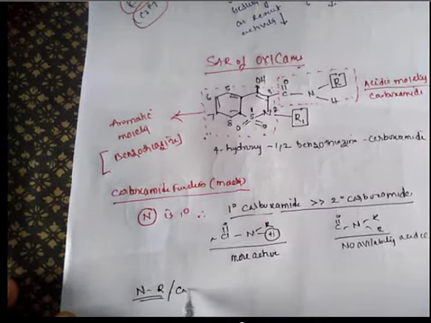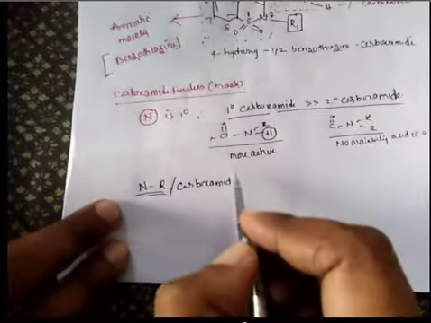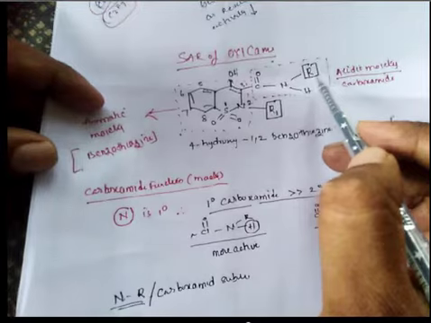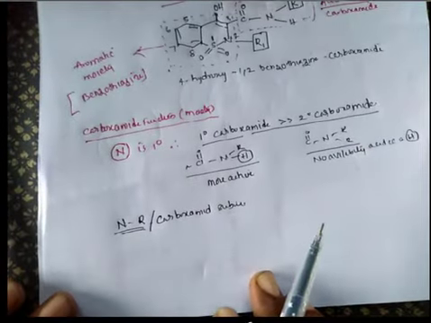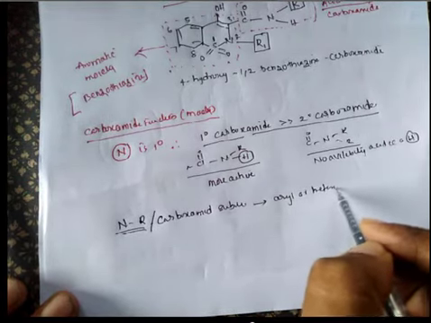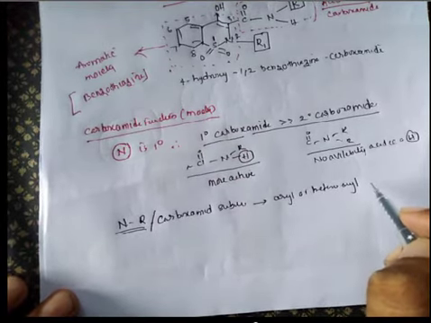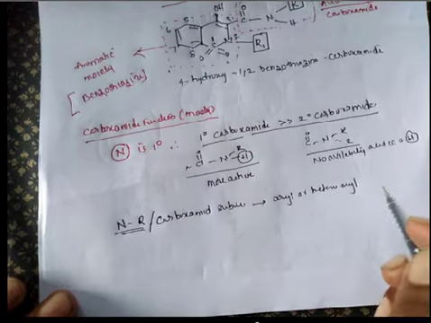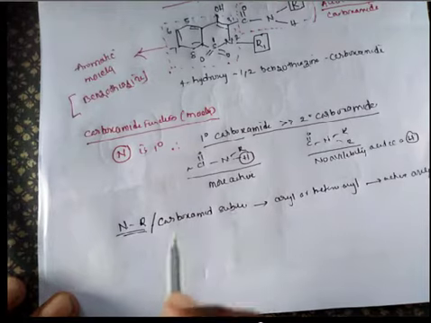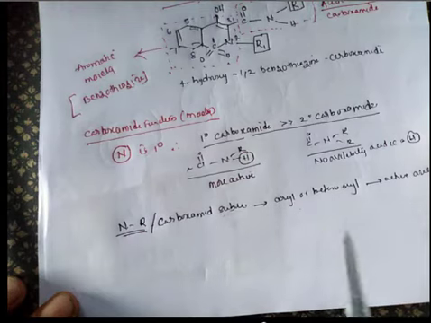This is called the carboxamide substituent, that is this R. This carboxamide substituent must be aryl or heteroaryl. If aryl or heteroaryl, active analogs will be obtained. So this R group must be an aryl or heteroaryl group.